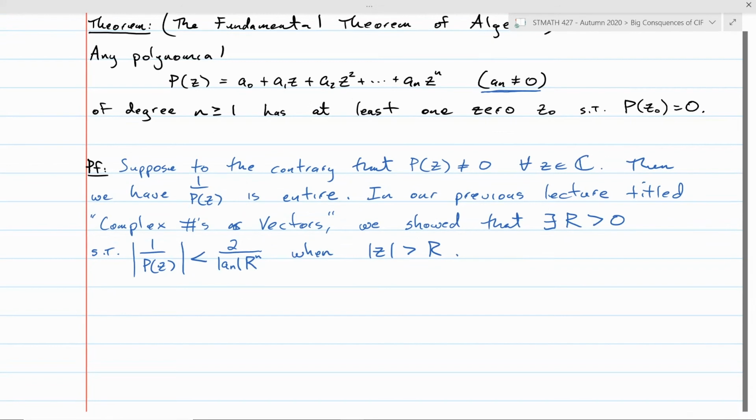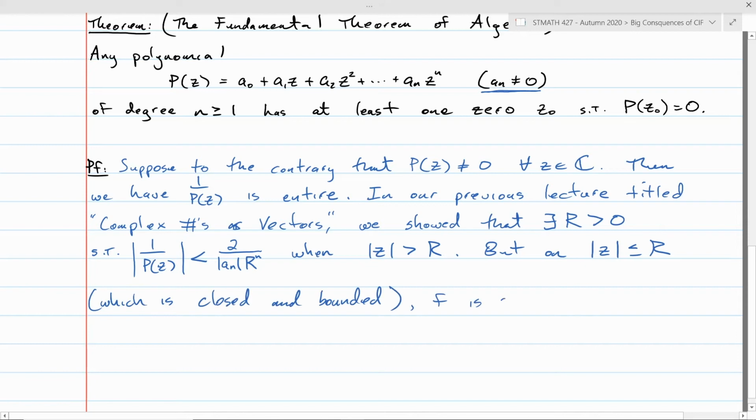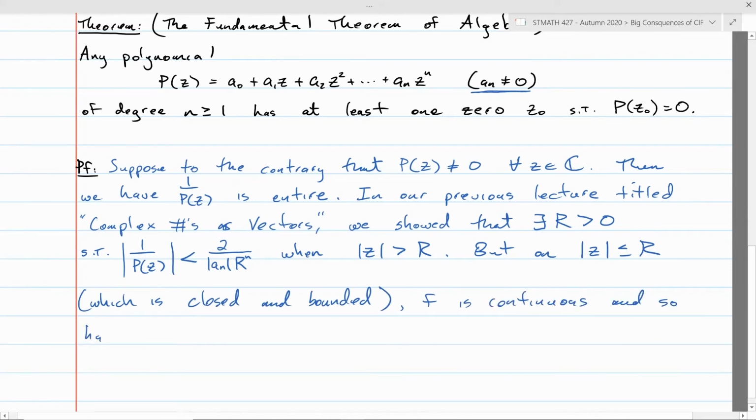So basically, outside of this disk centered at the origin of radius r, we know the function is bounded by this constant, 2 over the magnitude of a sub n times r to the n. But on the other hand, on the disk of radius r, which includes the boundary, which is a closed and bounded set, f is continuous and so has an upper bound.